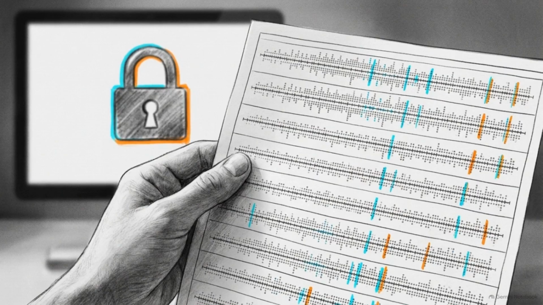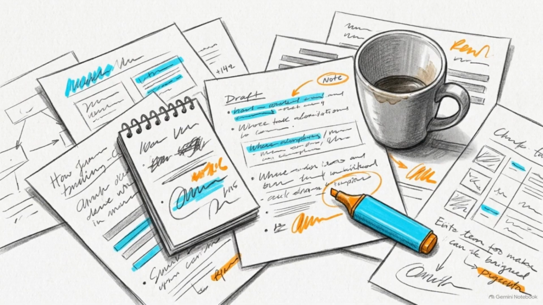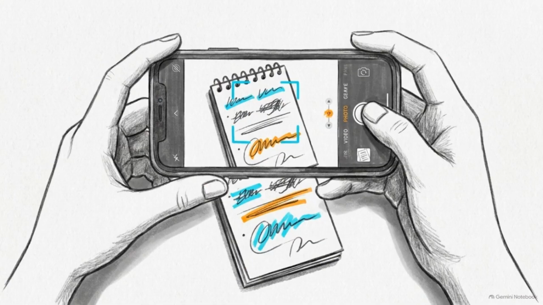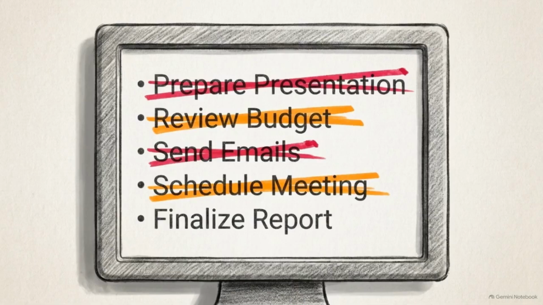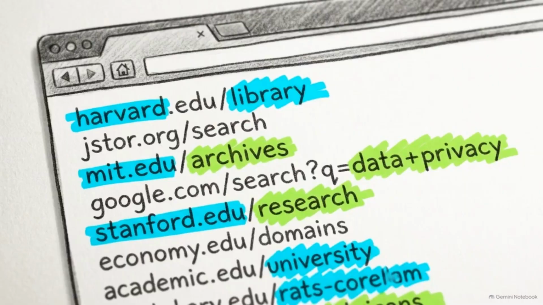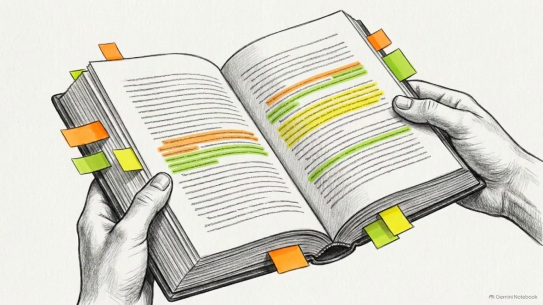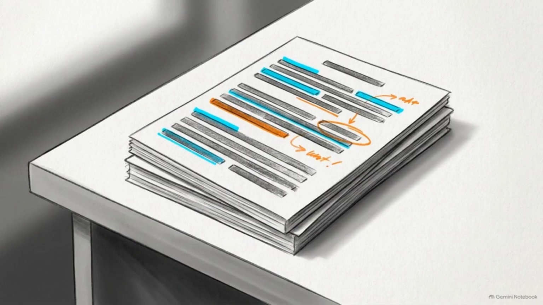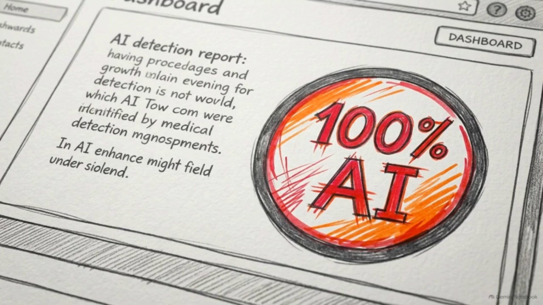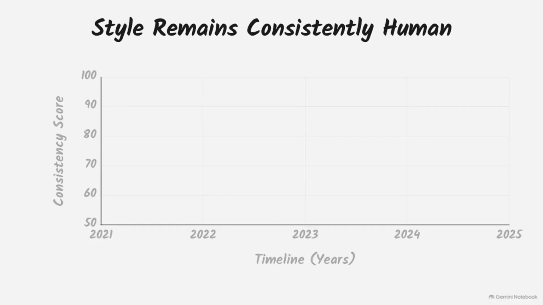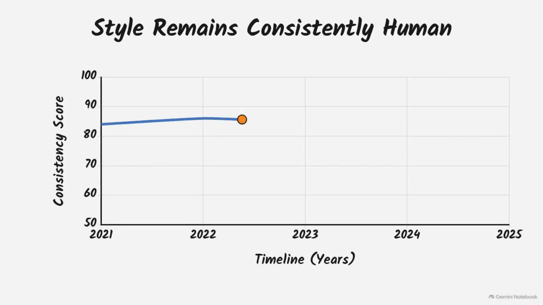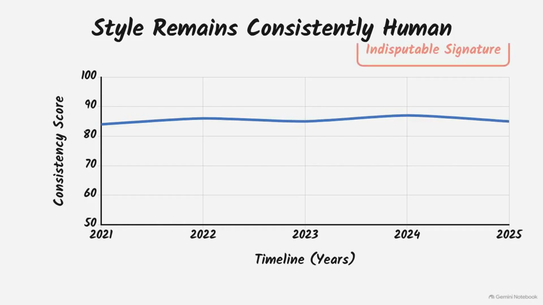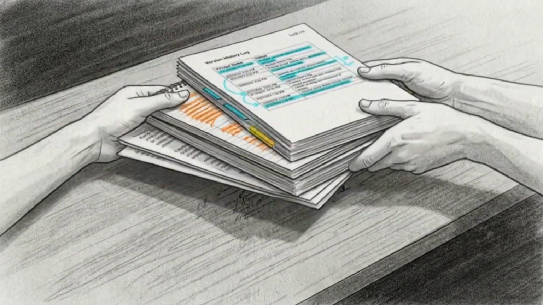Next, pull together everything you wrote on the way to that final draft. Photograph your handwritten notes, save your early outline, and capture your browser history to show your past research sessions. Finally, gather 3 to 5 samples of your previous writing. AI detectors do not personalize to individual authors. So, proving that your sentence structure and vocabulary have been consistent for years is a compelling argument. By combining that digital footprint with your research notes and writing style, you invalidate the detector's single data point.